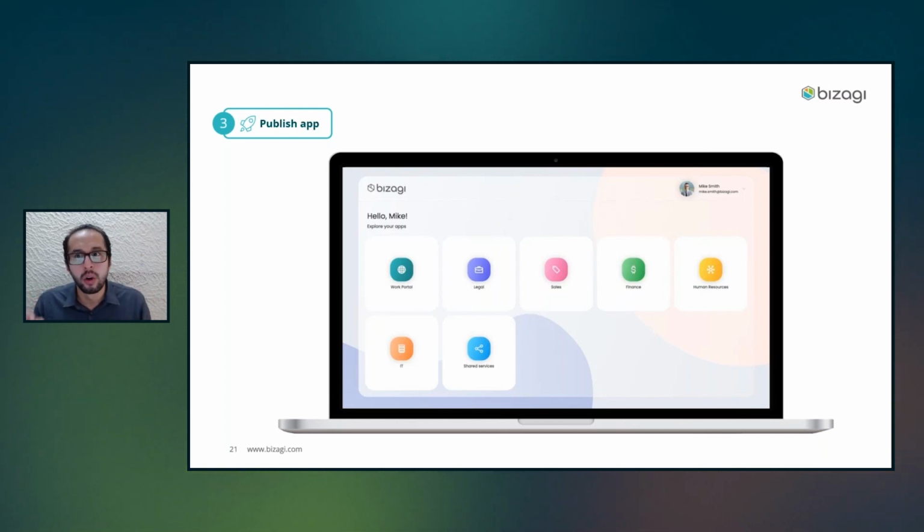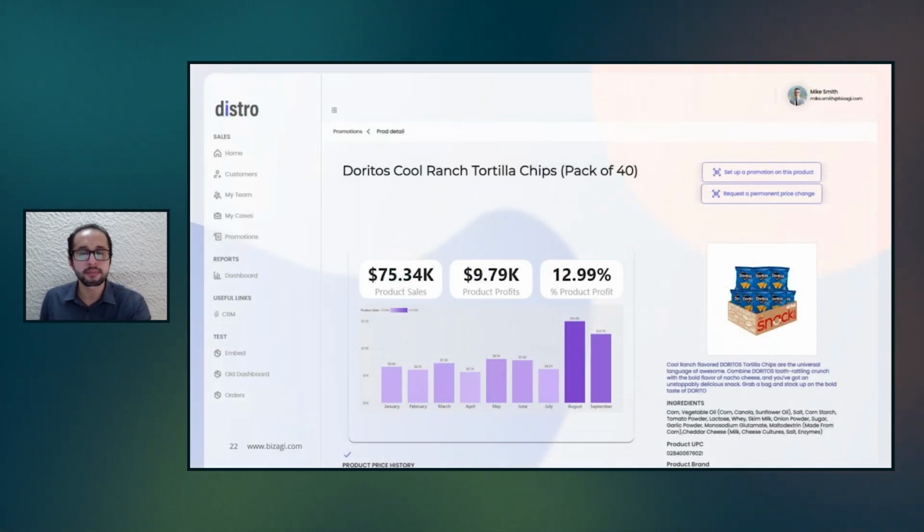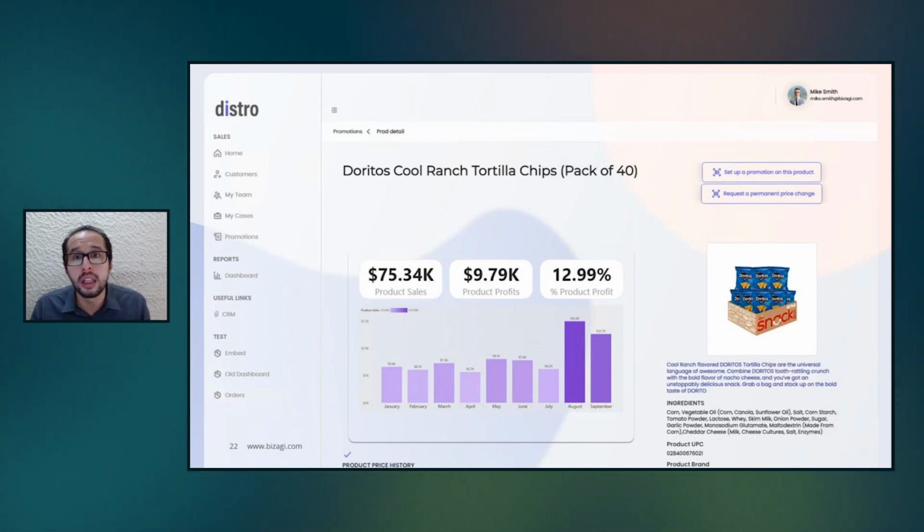So this app launcher will be the home place for every single user, and it's going to allow us to easily see how many applications that user has access to, and with one single click, enter into one of the applications that we have there. This is the way the applications that are built using this 1 to 3 approach look like now. For the ones that maybe have been working with us for a couple of years, or that already know how our platform works, this is huge. This is a really big change in terms of how the UI looks like.